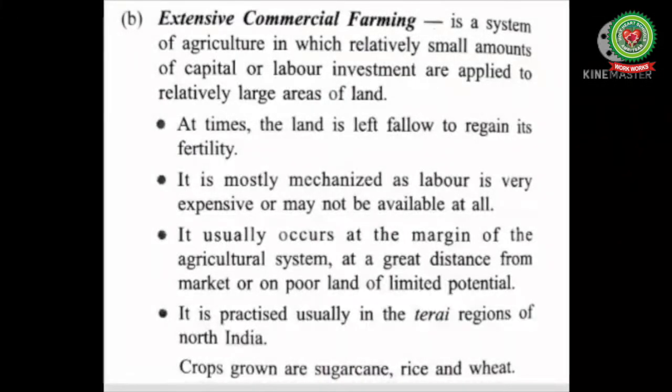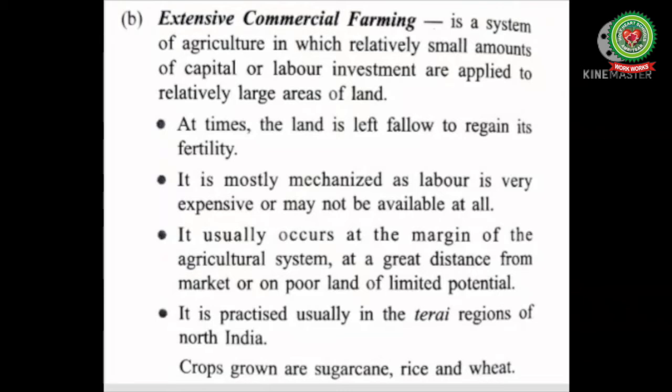The second type is extensive commercial farming. It is a system of agriculture in which relatively small amounts of capital or labor investment are applied to relatively large areas of land. At times, the land is left fallow to regain its fertility. It is mostly mechanized as labor is very expensive or may not be available at all.